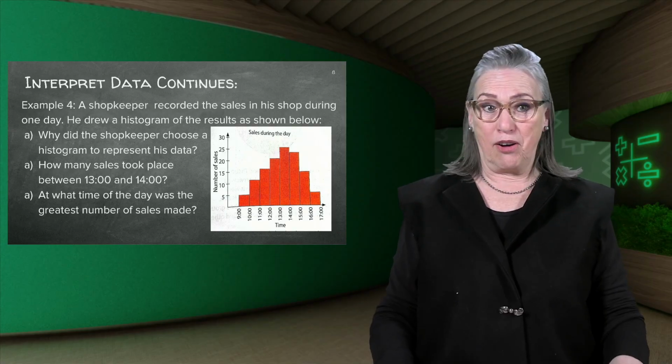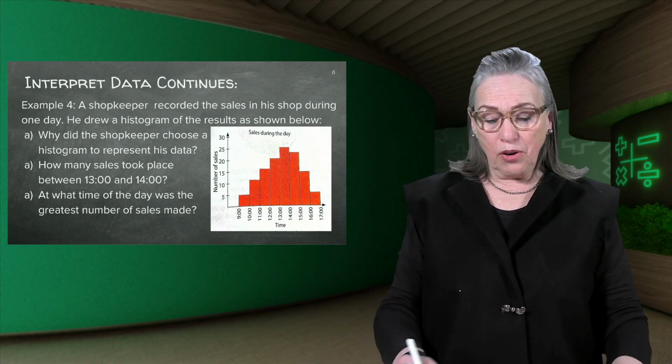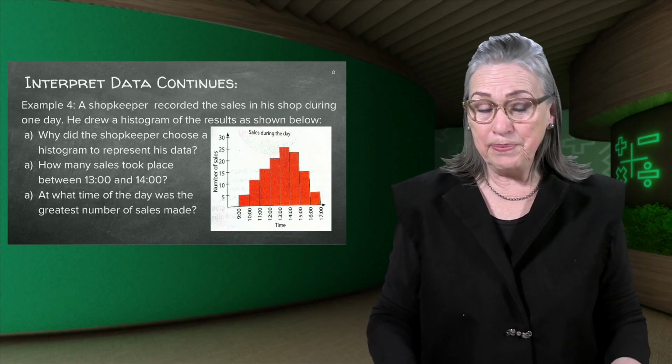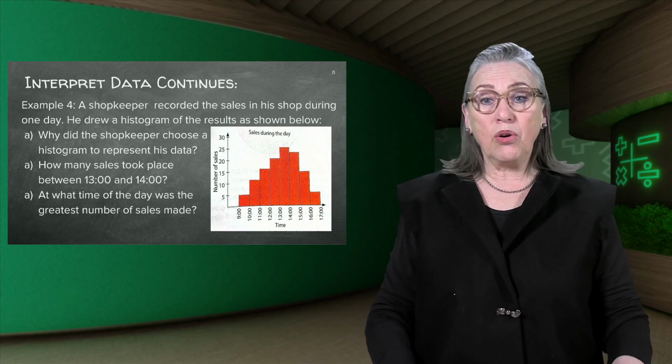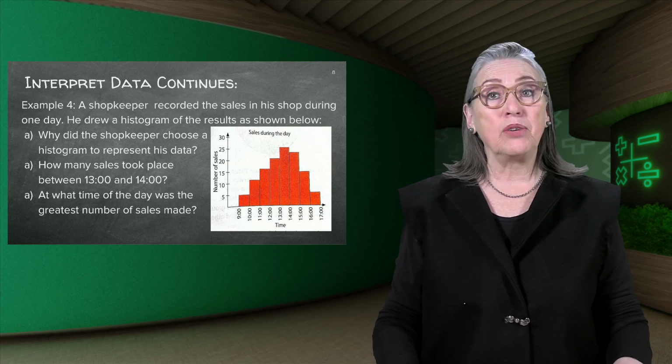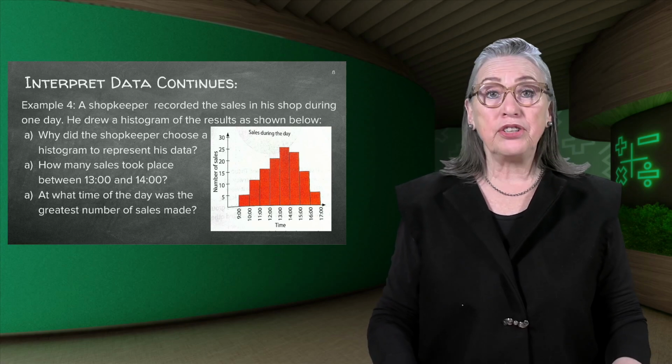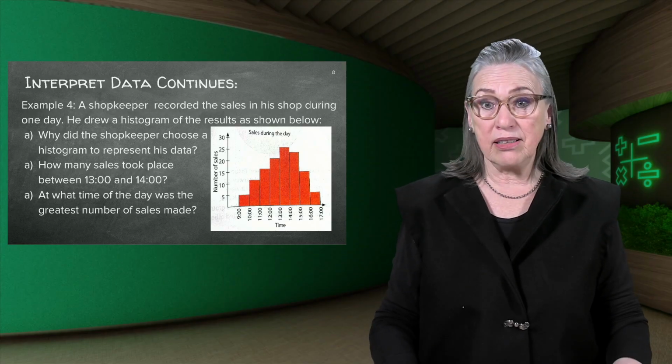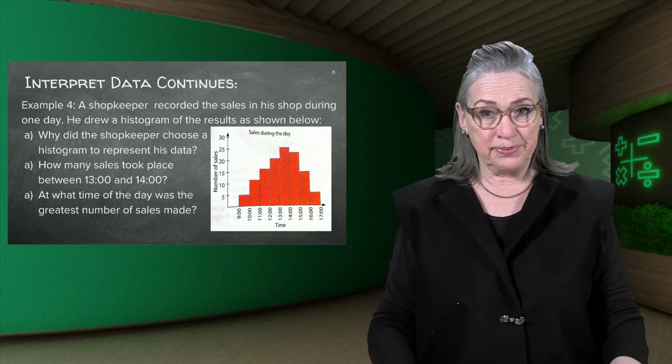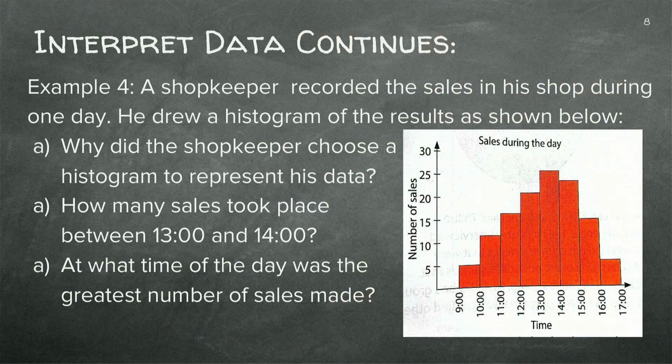The next example. And I hope you all recognize this as a histogram. A shopkeeper recorded the sales in his shop during one day. He drew a histogram of the results as shown below. Now they ask us, why did the shopkeeper choose a histogram to represent his data? Now by now I know you know why.